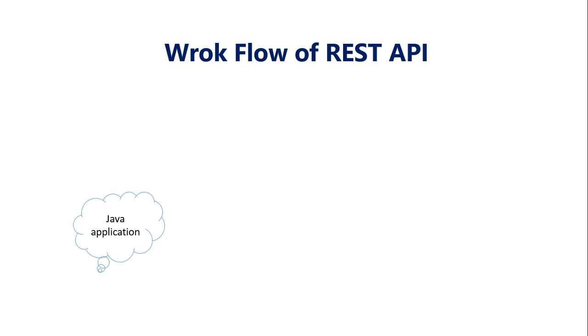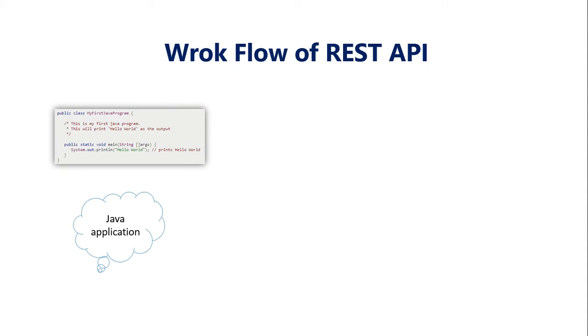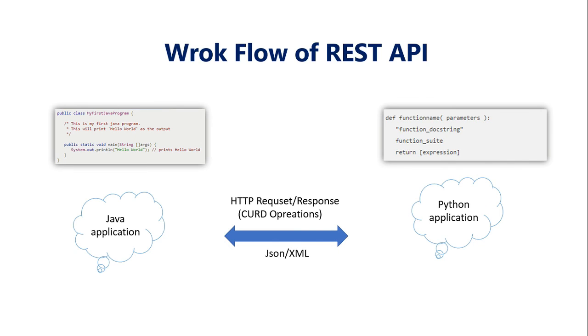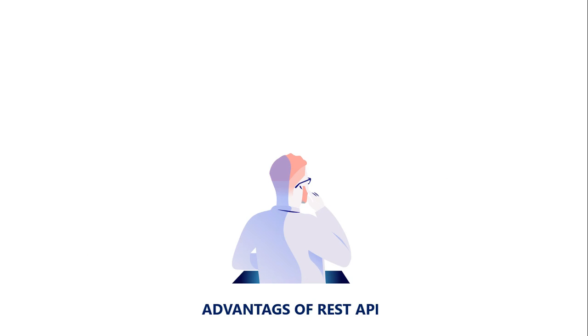REST API flow. Here I create one Java application which is written with some business logic. On the other side a Python application is there which is written in Python code. Here we can see both are different languages, which means two different languages can't understand each other in that environment. But REST API solves this problem by using request and response, which works on HTTP protocols. We can perform CUD operations also using this REST API. Now let us move on to advantages of REST API.